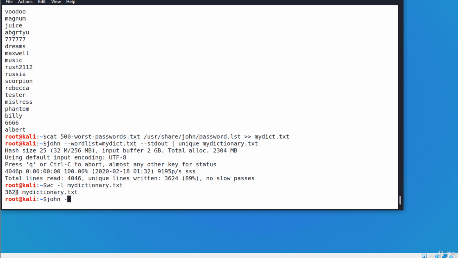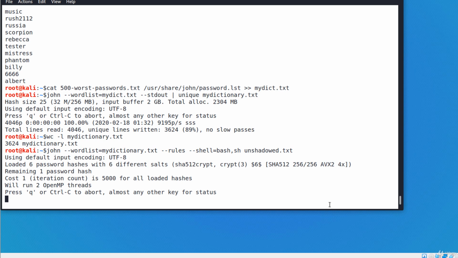John --wordlist equals the name of the file, --rules, --shell equals the shells with a comma between them. Let's say bash and sh, and the file that contains the hashes of the passwords, unshadowed.txt. It's in the same directory. This file is in the current working directory.